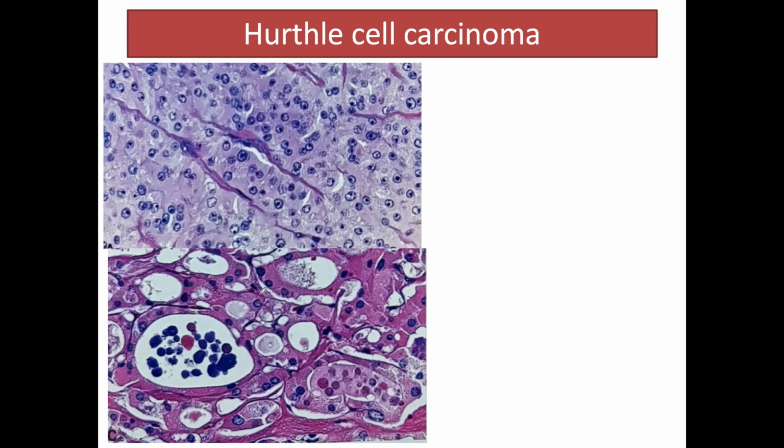On high power we can see the colloid is present in the center of the follicle with presence of these calcifications. So these calcifications should not be confused with psammoma bodies seen in PTC.